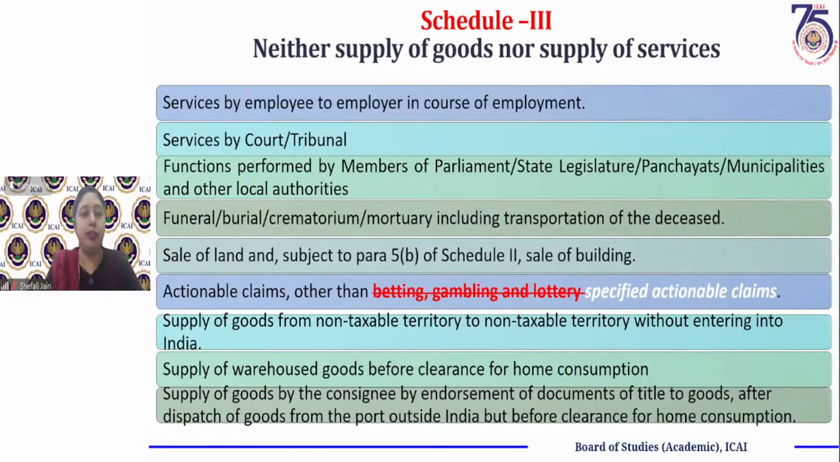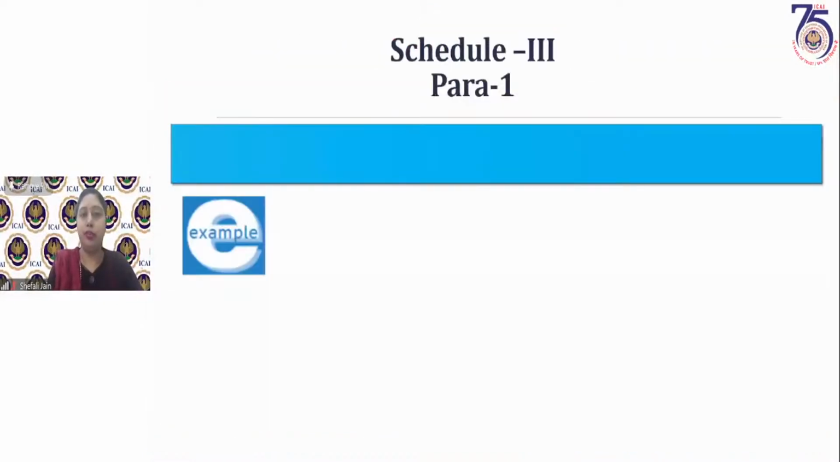At intermediate level, we have to cover only the first 6 entries which are listed here. We'll be discussing all of them one by one. So first one is para 1 of Schedule 3. Here also each entry is termed as a para.